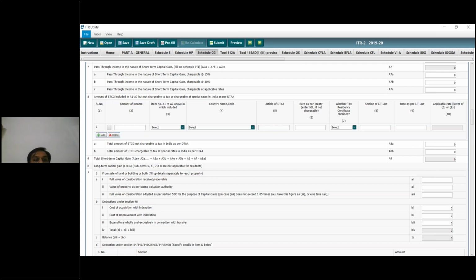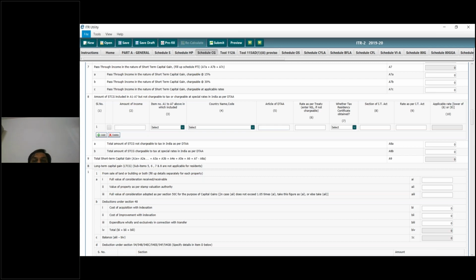If there is any income which is also being taxed in other countries, for example if you had sold shares of foreign entities, say shares of the Apple company, then there would be some tax of the American country also. While you are paying taxes over there, you can get a rebate in India also.